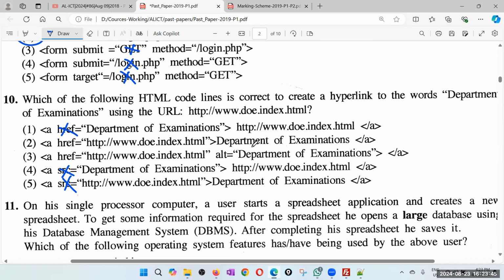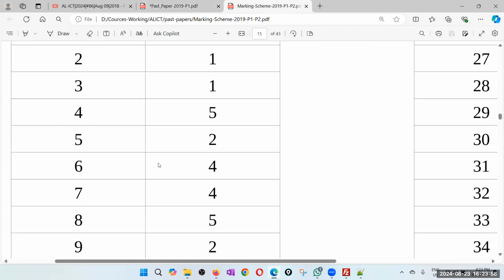Now what about this? Department of Examinations must be your text, not the ALT. It must be your text. So therefore the answer is the second one. 10, second.